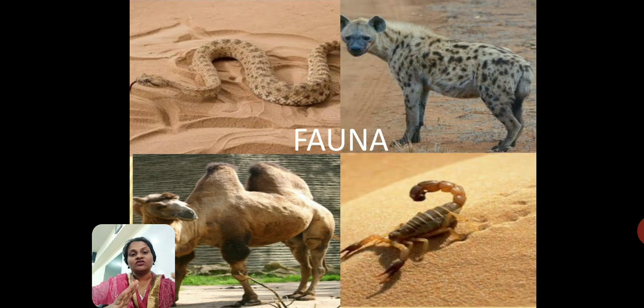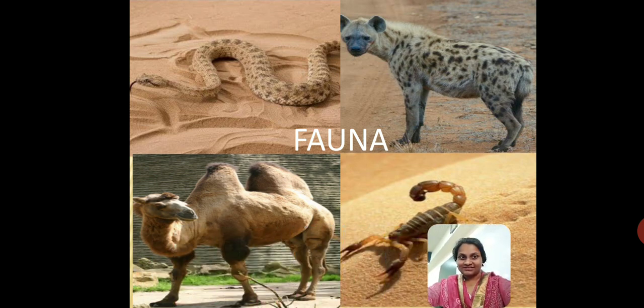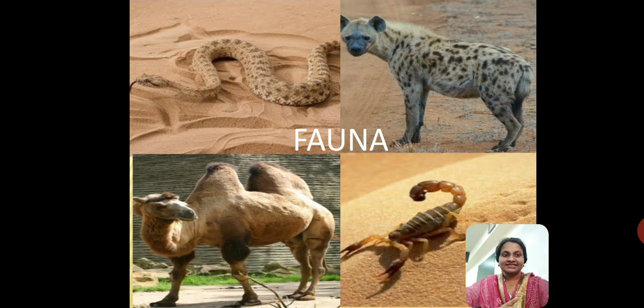Now let's move on to fauna. Again, I have shared images of animals. So what does fauna mean? Fauna means animals found in the desert. So let's go from the top. That's a snake, obviously. So you will find many snakes, very poisonous snakes in the deserts. If you watch any National Geographic program or even any program on Discovery, you will find a lot of programs which are based on these animals.